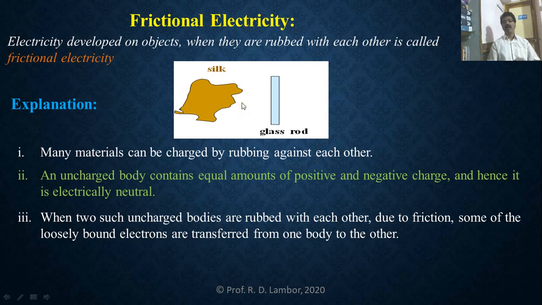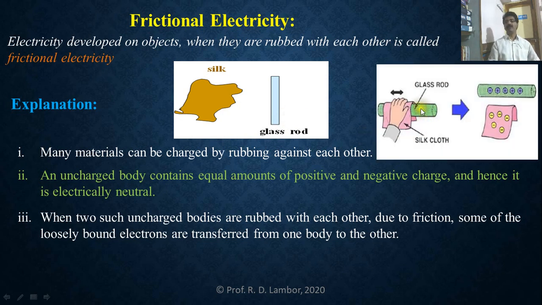And as electrons are negatively charged particles, the body which gains electrons becomes negatively charged, and the body which loses electrons becomes positively charged, which is explained in this diagram. See here is a glass rod and this one is the silk cloth, and this silk cloth is rubbed on this glass rod, and due to that there is friction taking place between them.